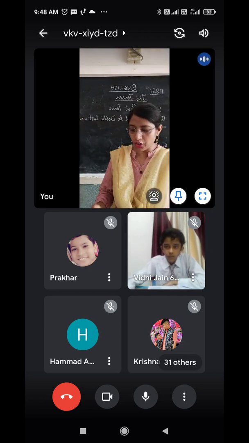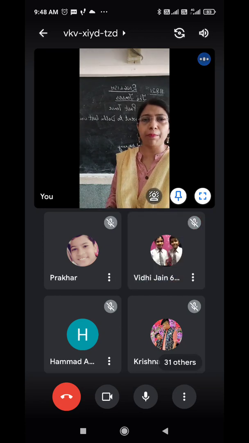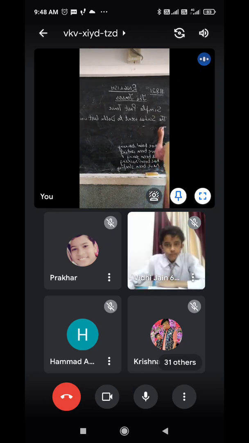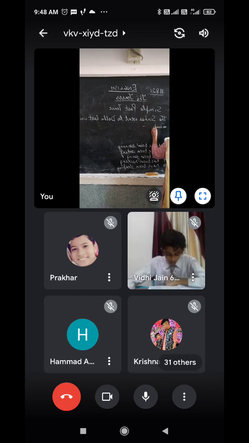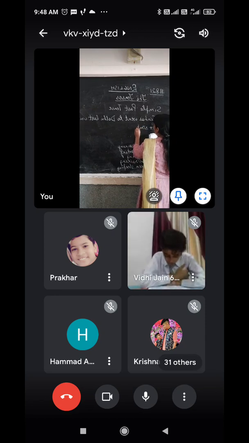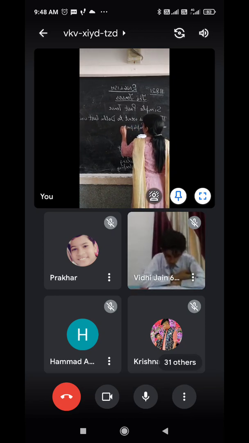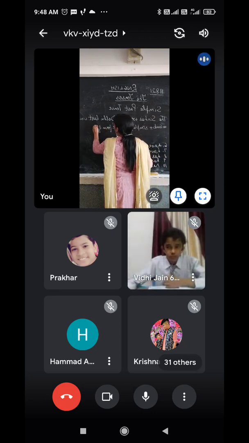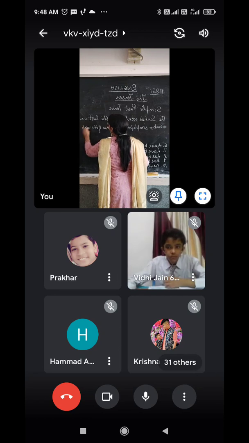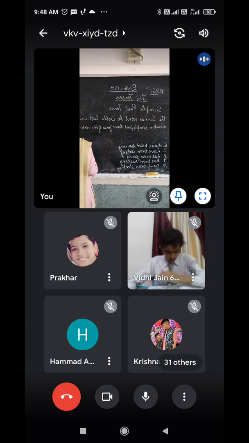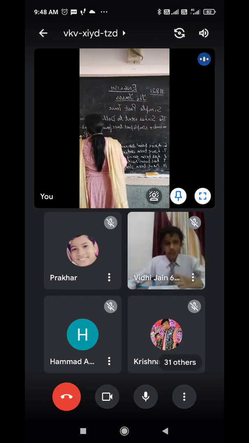Now the structure. What is the structure? The structure of the simple past is very simple, as it is the simple past tense. It is the subject plus the simple past tense form of the verb plus the rest of the predicate.